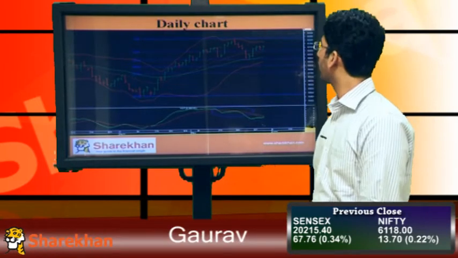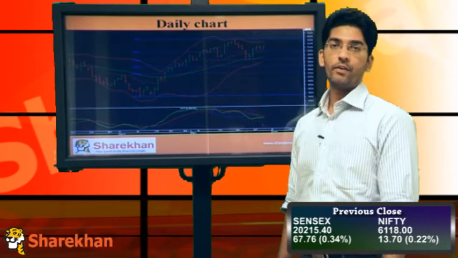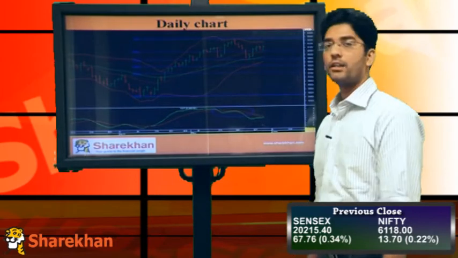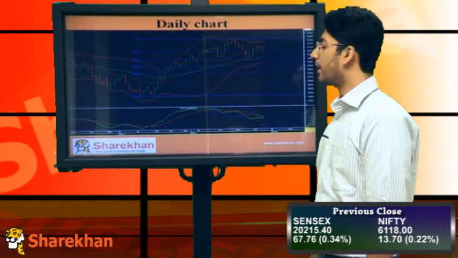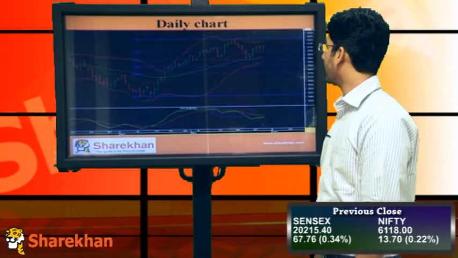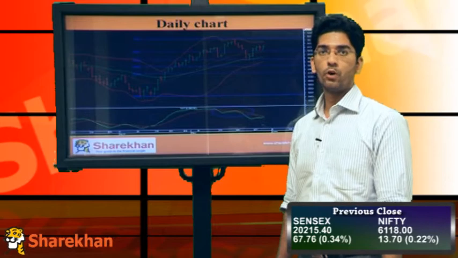Nifty in today's session opened on a negative note and was trading in a narrow range throughout the day. In fact, it has been trading in that narrow range since the last couple of sessions. However, near the end of the session, Nifty managed to recover and posted a positive daily close. Near the end of the session, it has also crossed its swing high, which indicates that it seems to have started a new move on the upside.